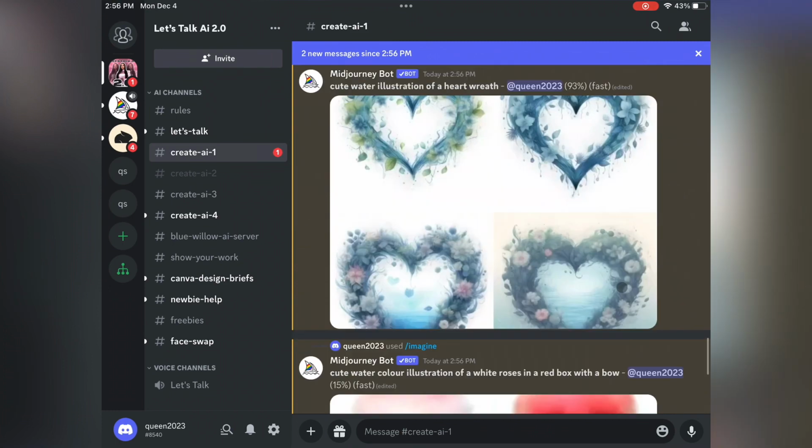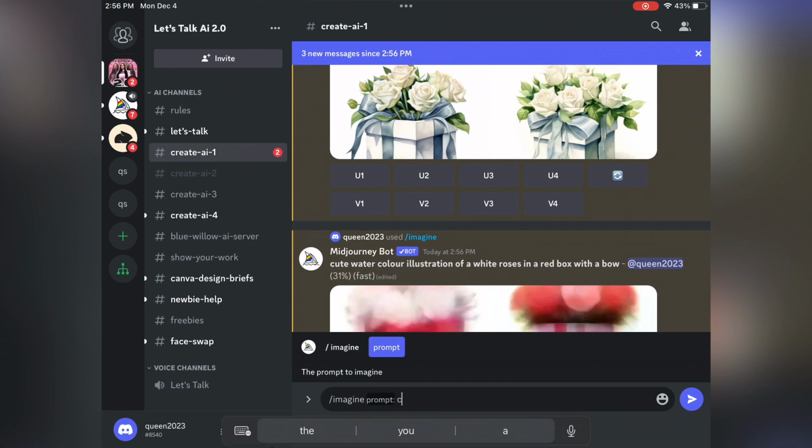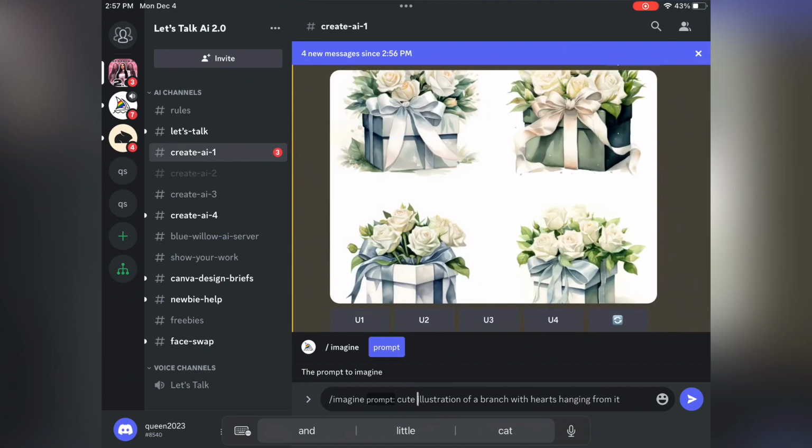Let me see if I can get other things, but here you can see it's totally different. So again, I had to keep changing the prompt, redoing the prompt, and I'm just showing you all of this because I think sometimes people forget that you do have to work at it, and it does take some practice. I know it's kind of frustrating, but once you get the hang of it, it becomes second nature.